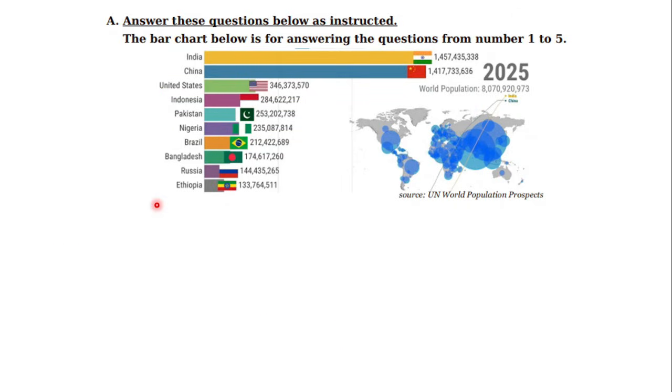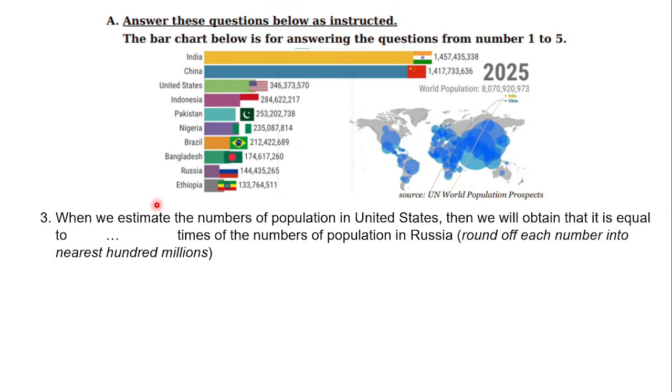Okay, now for number 3, still the same bar chart, but the question is different. When we estimate the population of the United States, we will obtain that it is equal to some number of times the population of Russia. With the same clue, we have to round off each number first to the nearest 100 million. So let's see.